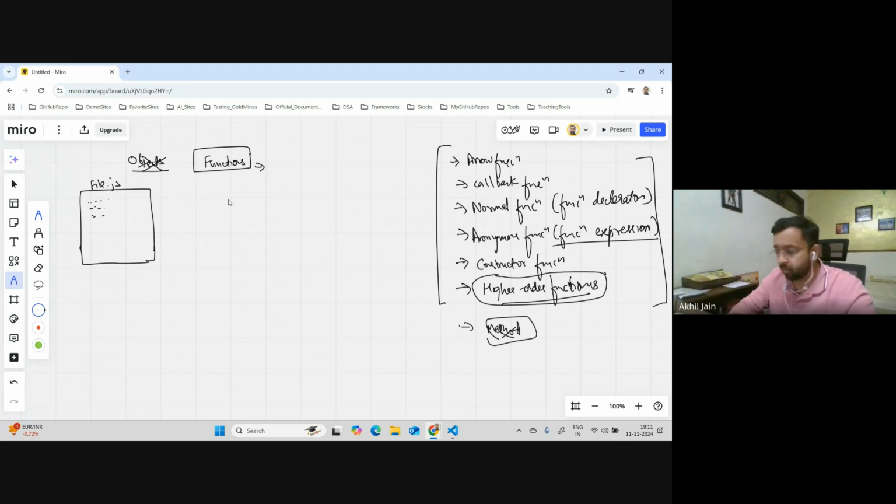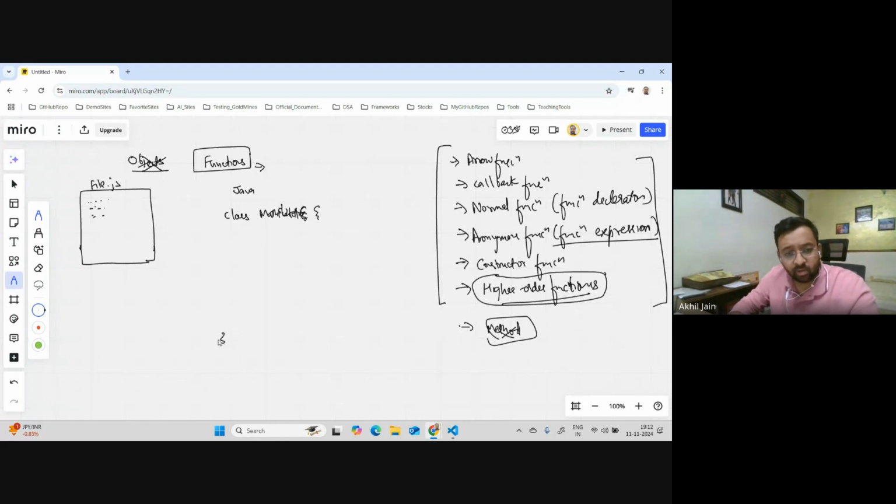So let's say I want to find the sum of two numbers. Let me write the code in Java. How will I do it? Let's say I'm creating a class. Let's say class math functions, let's say math utility. Math util. Let's write MathUtil.